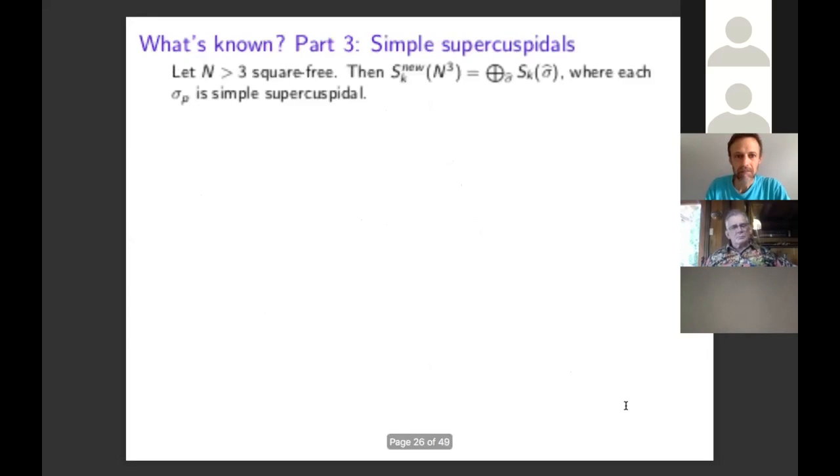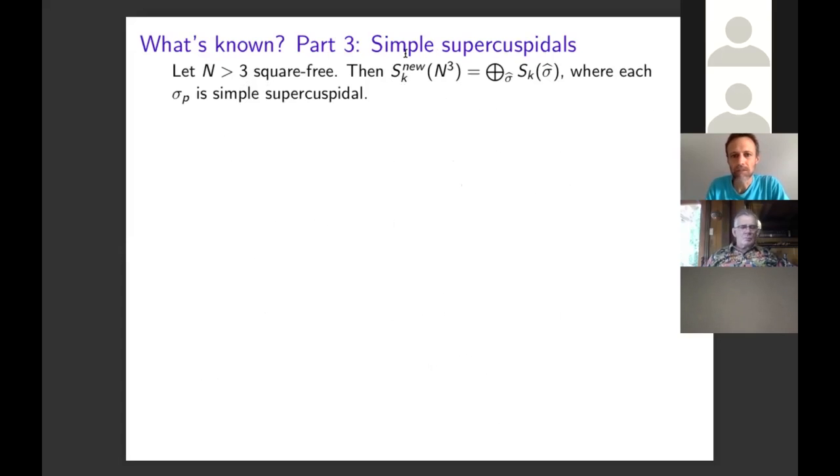All right. Now what we'd like to do is fix a square-free number n. For simplicity, we'll assume it's bigger than 3. And we want to look at the newforms of level n cubed. So according to what we just saw in the previous slide, the space of newforms of level n cubed is the direct sum over all local tuples sigma hat of S_k(sigma hat), where each local representation sigma_p is a simple supercuspidal representation as constructed on the previous slide.